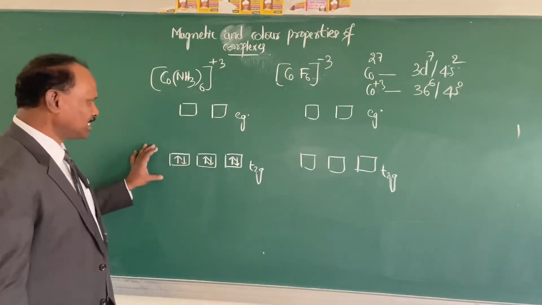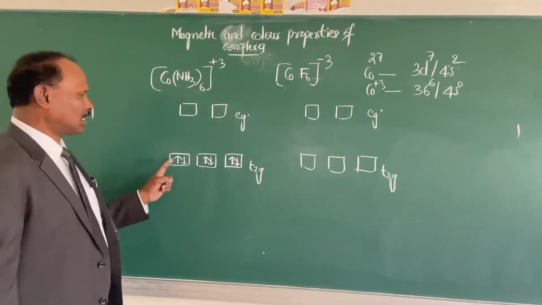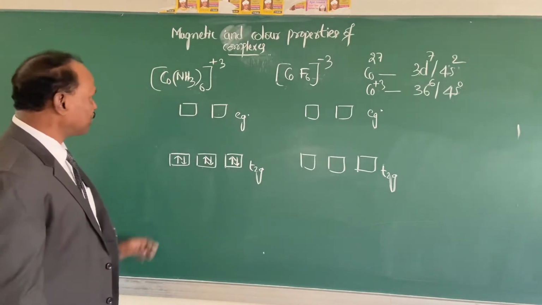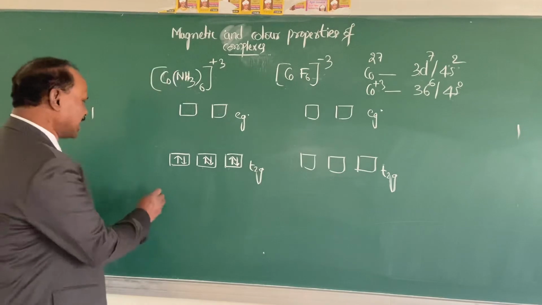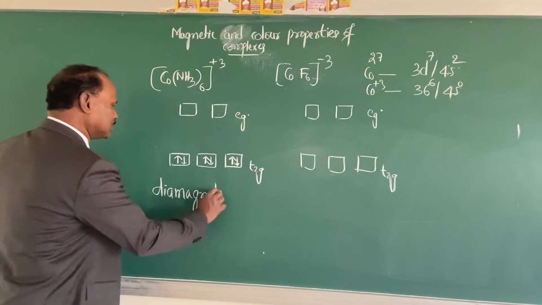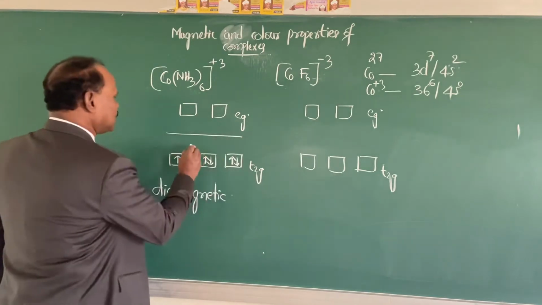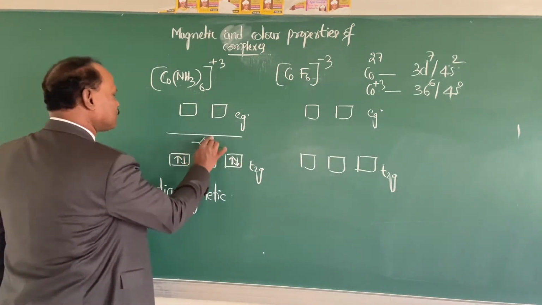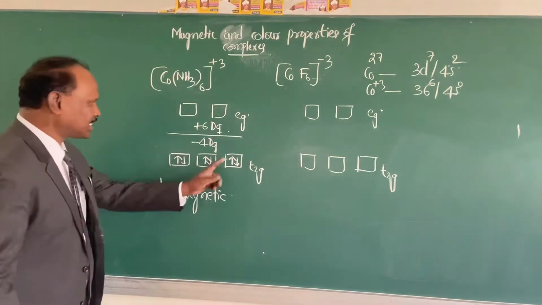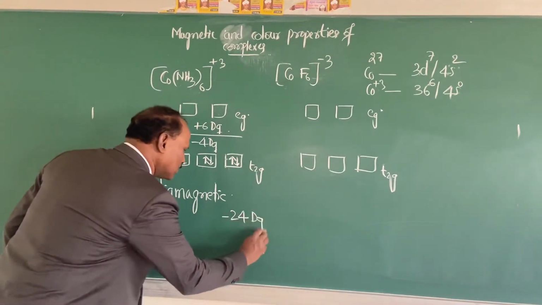So you are noticing here, when I distribute the electrons, there are no unpaired electrons. Therefore, this complex ion is diamagnetic in nature. And what is the energy here? I said already, the t2g is minus 4 Dq and the eg is plus 6 Dq. So here there are 6 electrons. 6 times 4 is 24. Therefore, it is minus 24 Dq.